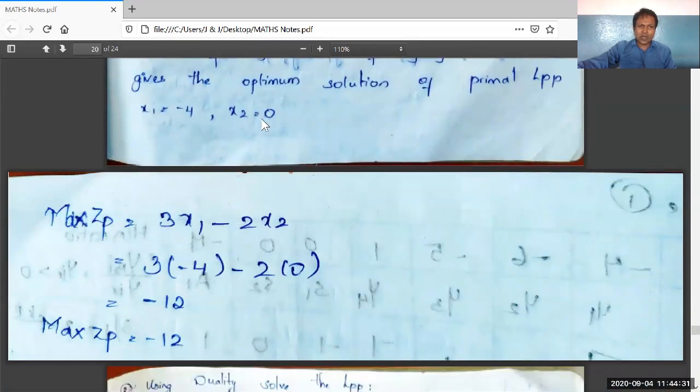Therefore, these x1, x2 values should be substituted in max ZP, that is, in the primal LPP objective function. Therefore, 3 into minus 4 minus 2 into 0; 3 into minus 4 is minus 12. Therefore, max ZP is minus 12. Right. So, with this problem, I give a conclusion that your unit is completed. It is the last model problem.